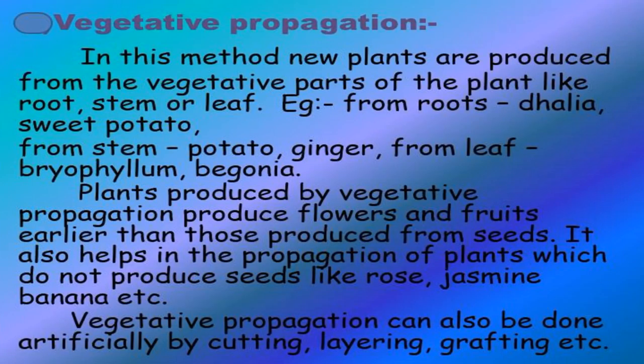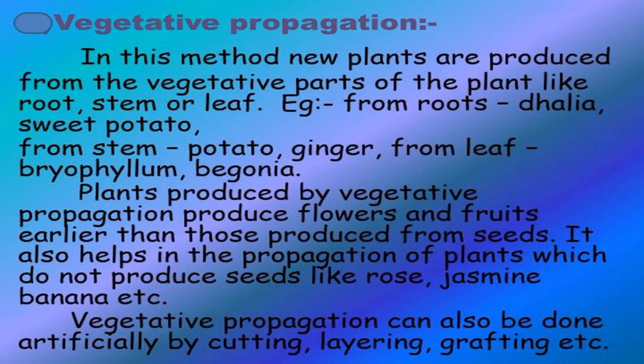Vegetative propagation or vegetative reproduction. Vegetative propagation in plants is a method of asexual reproduction in which a part other than seeds acts as the propagule, the structural unit employed in place of the seed. In fact, it is the method of propagation in those plants which have lost their capacity to produce seeds or produce non-viable seeds. For example, banana, rose, pineapple, etc.